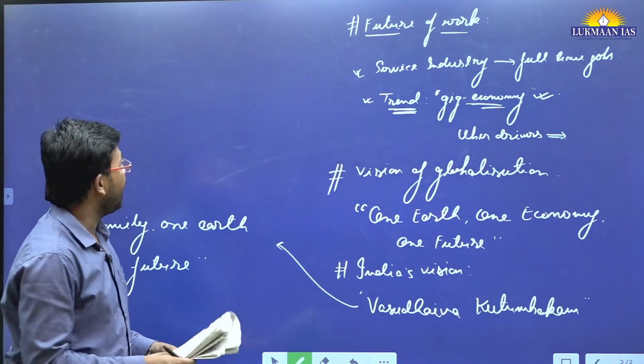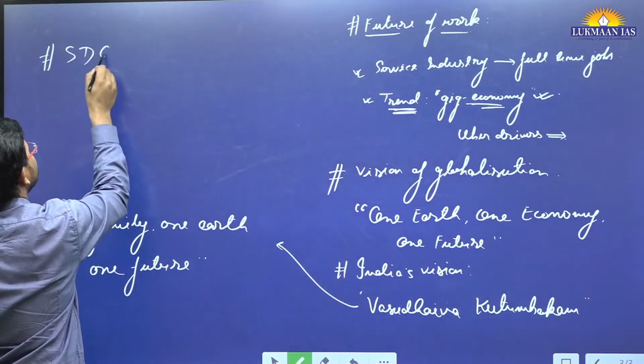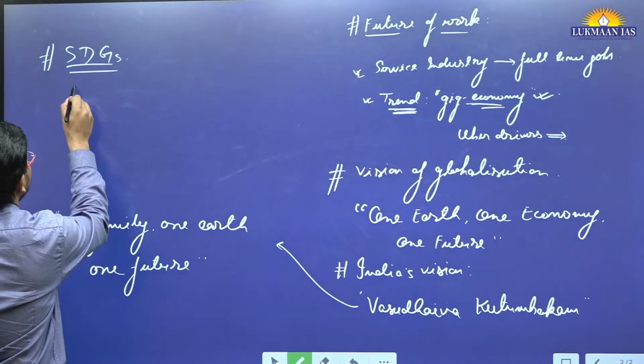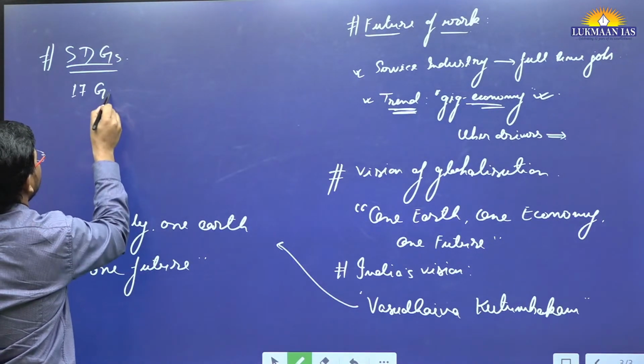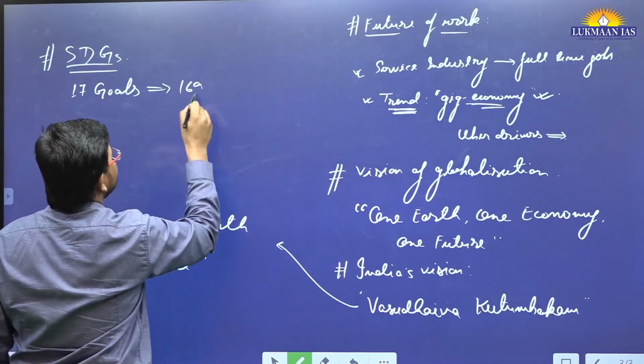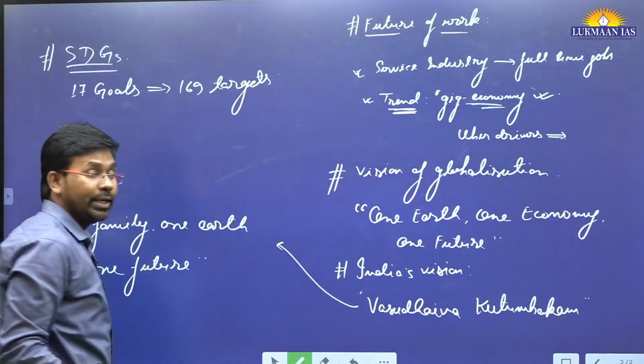And if we talk about the sustainable development goals, in this article they have talked about them. As part of the sustainable development goals, there are 17 goals, the 17 SDGs, and there are 169 targets. But to achieve these targets, we need to do more.